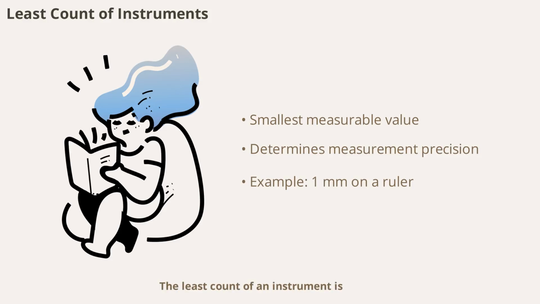The least count of an instrument is the smallest value that it can measure accurately. For example, a ruler with millimeter markings has a least count of 1. The concept of least count is important because it determines the precision of your measurements.